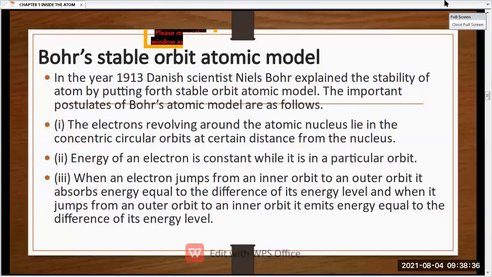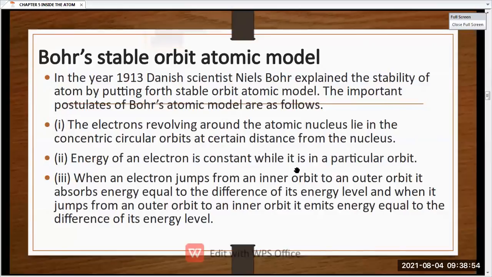In the nucleus what is present? Positive charges are present, and the negative charges that are electrons are revolving around the orbit, or we can say different shells. So different shells are having different number of electrons.